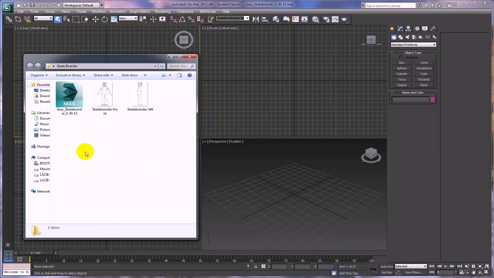You'll notice that in my production folder I've already saved my beginning 3ds Max file. I haven't done anything in it yet, but I went ahead and saved it as Gary_skateboarder 5/30/13 because that's what today's date is. And that's what I want you to do. Use your name on your file when you save it, and then identify the project, and then put a date at the end.